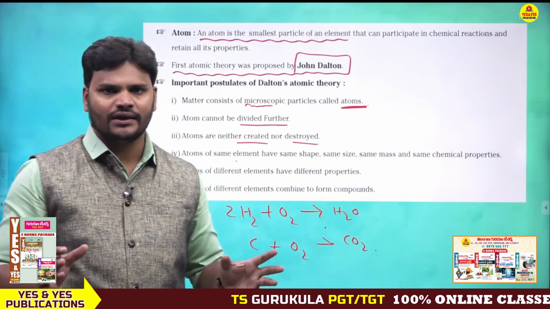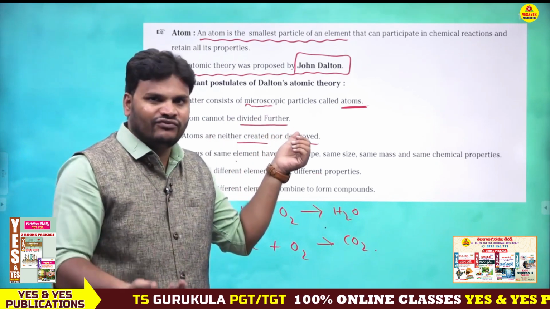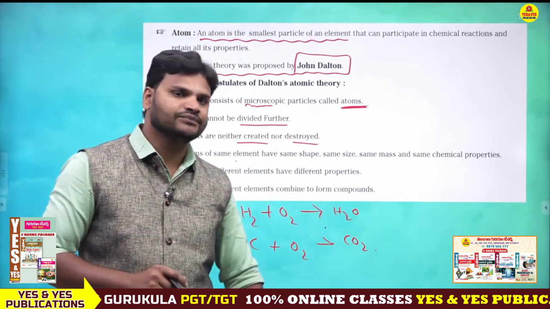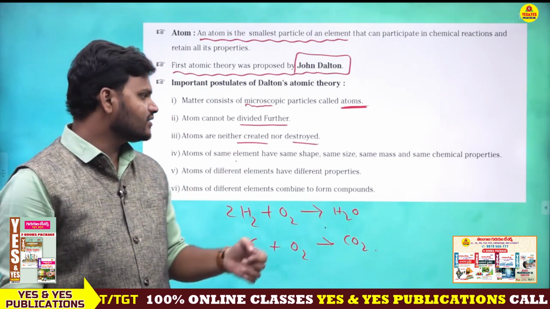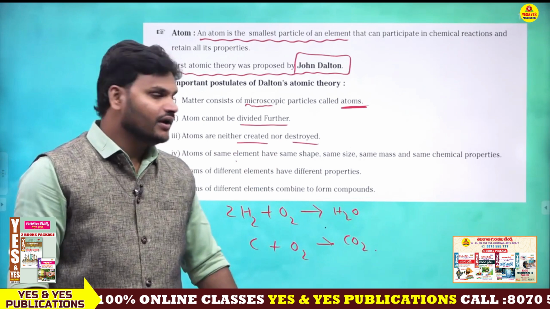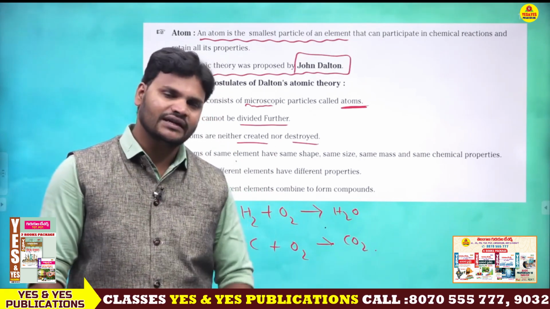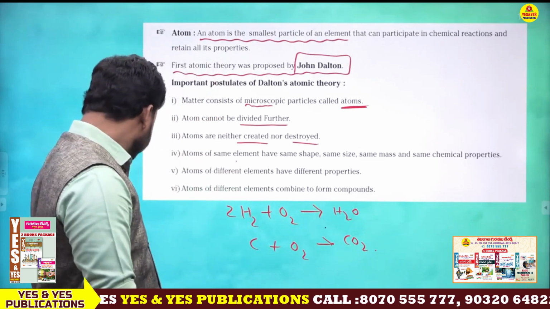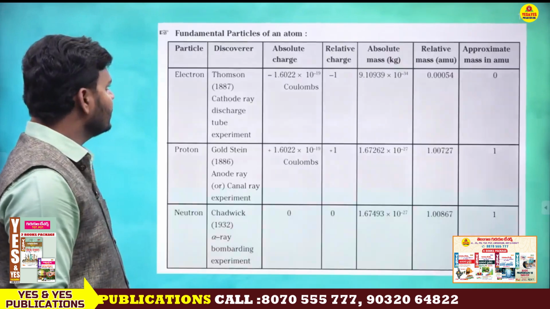But what are the drawbacks here? Further, the atom can be broken down and divided into fundamental particles. Next, by using nuclear reactions, atoms can be destroyed. Next, atoms of the same element having different mass numbers is also one of the drawbacks. These are the achievements. This is John Dalton's theory.